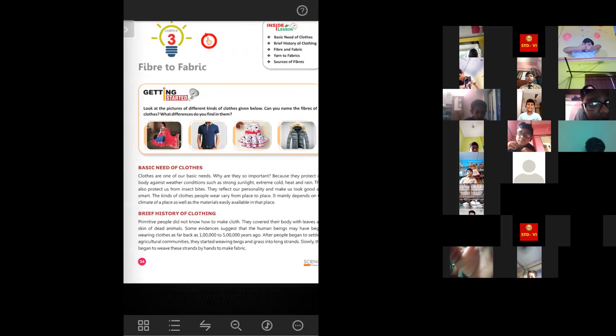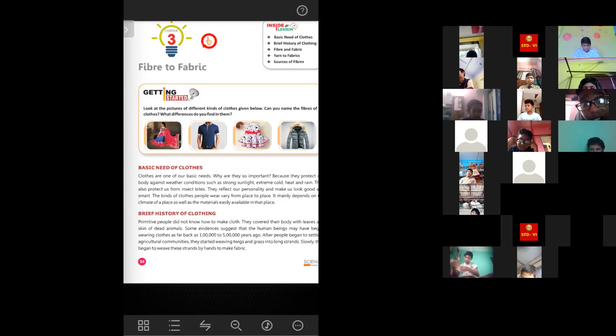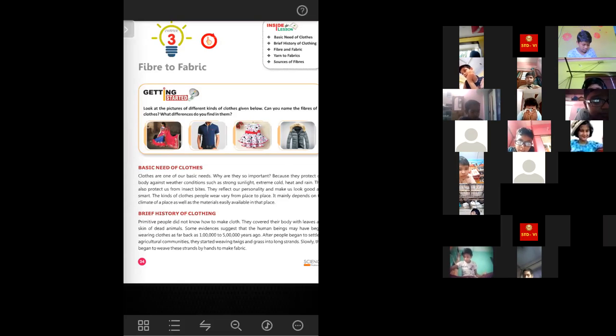What kind of material is that raincoat made of? Raincoat is made up of, we call it waterproof material, rexine. As I have told you here, this jacket is also made up of waterproof material. That is a mixture of different materials. Later on you will read that some materials are also made by mixing different types of materials, like polyesters and nylons. So we will read about it later.